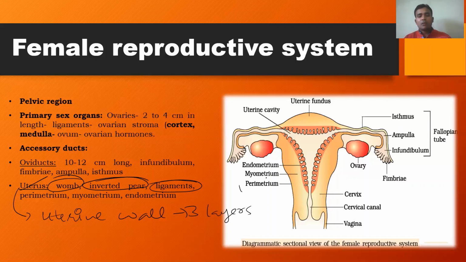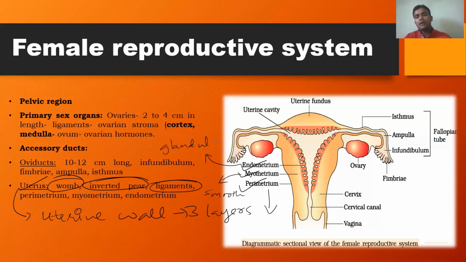One is the outermost perimetrium, followed by the middle myometrium, and the innermost endometrium. The perimetrium is the outer lining, and the myometrium is mainly made up of smooth muscles. The endometrium is made up of glandular cells.